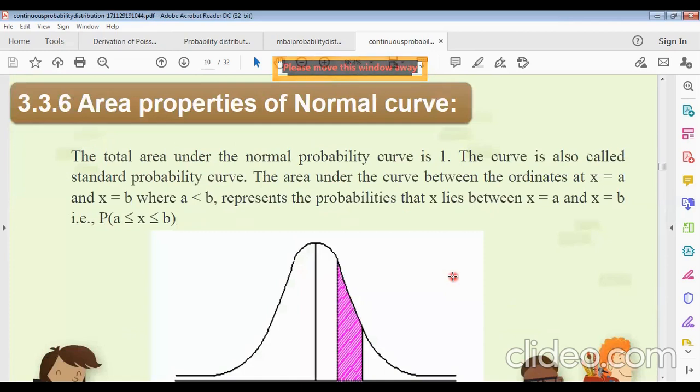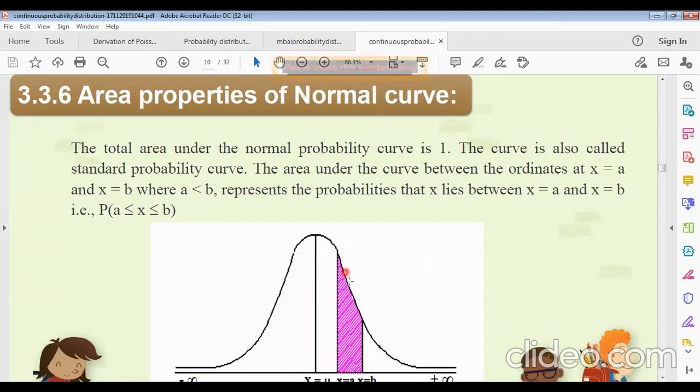Now the area properties, which we are discussing now: the area properties of the normal curve. The total area under the normal curve is 1. You must know, total area will be what? Probability, total probability, what? 1. Total probability is 1. This is why the total area of this normal probability curve will also be 1. So the curve is also called a standard probability curve.